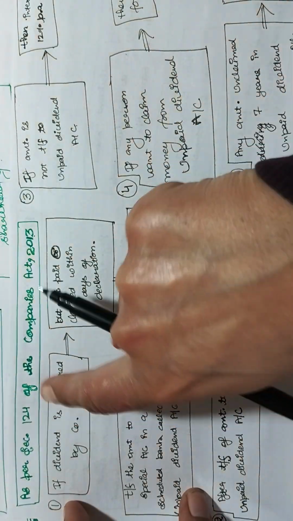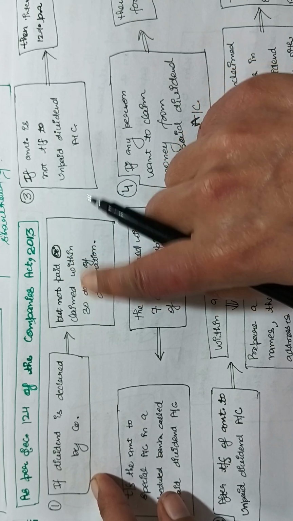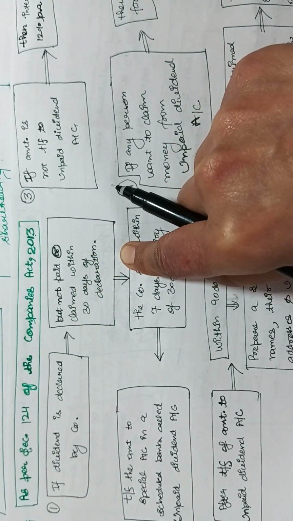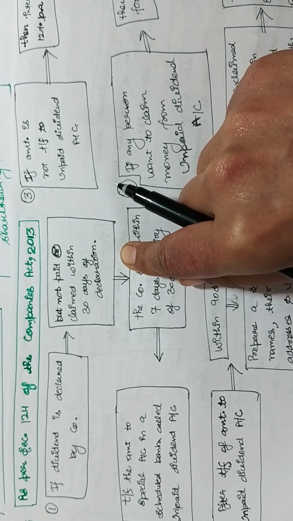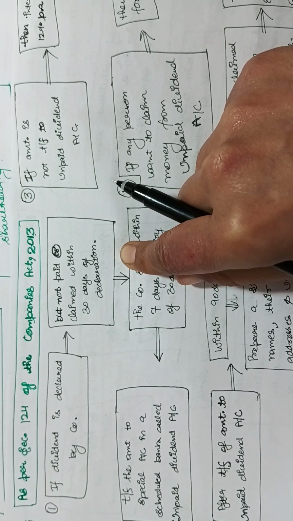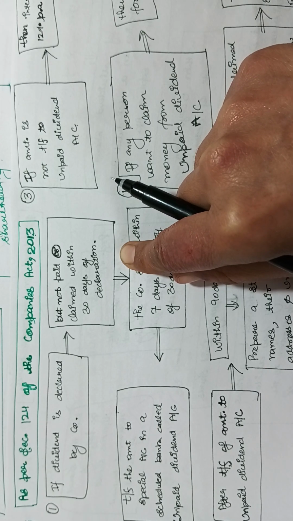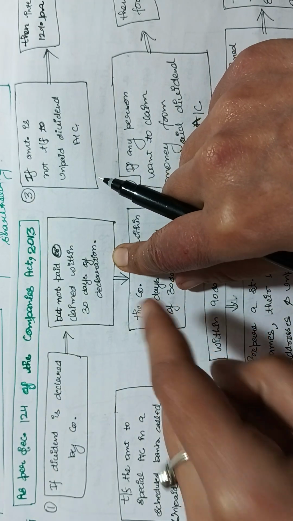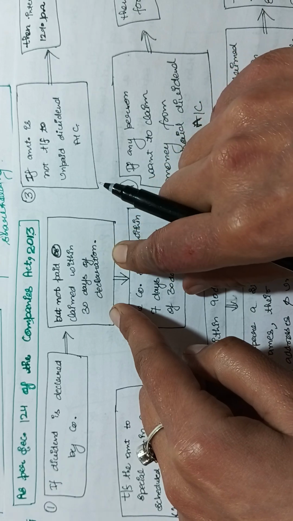As per section 124 of the Companies Act 2013, if dividend is declared by the company but not paid or claimed within 30 days of declaration: the company has declared the dividend, and the company should deposit the dividend within 5 days of the declaration to a separate bank account. Now, the company has to pay the dividend within 30 days of the declaration, including that 5 days also. And the shareholder should claim the dividend within 30 days of the declaration.